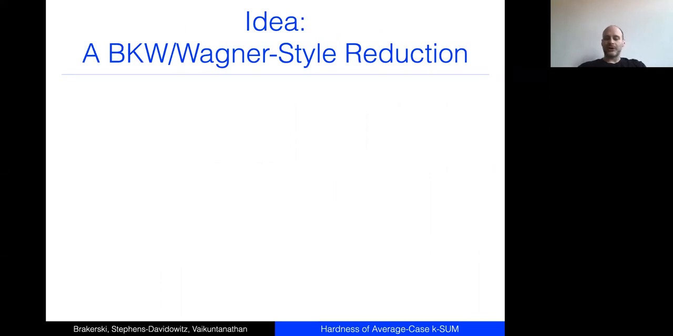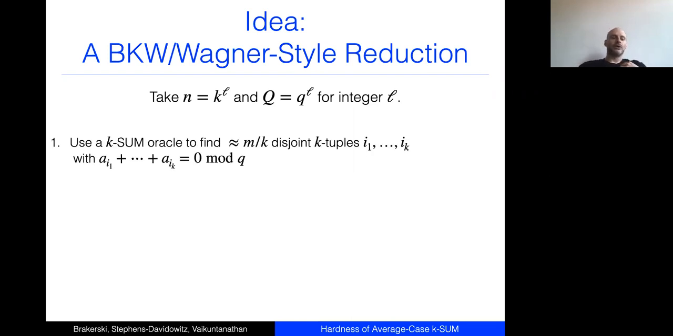So here's the idea behind our reduction, the naive idea that doesn't quite work. I'm going to do kind of a similar thing. I'm going to take my N in my SIS instance, in my N-sum instance, to be K to the L, and my big Q to be little q to the L. And then the first step, I'm going to use my K-sum oracle to find many disjoint K-tuples, I1 through IK, such that AI1 plus all the way up to AIK sums to 0 modulo Q. So this is what a K-sum oracle allows me to do.